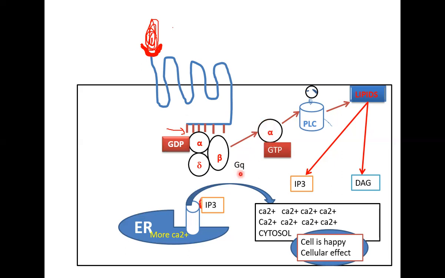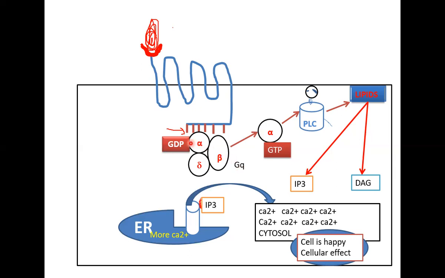But here, note that this is Gq. We also have subtypes of G protein. We have Gq, we have Gs and Gi. Gs is stimulatory and Gi is inhibitory. So if the G protein is inhibitory, that means that it's going to inhibit cellular effects. But the Gq acts as stimulatory. They're all stimulatory, but they act differently.